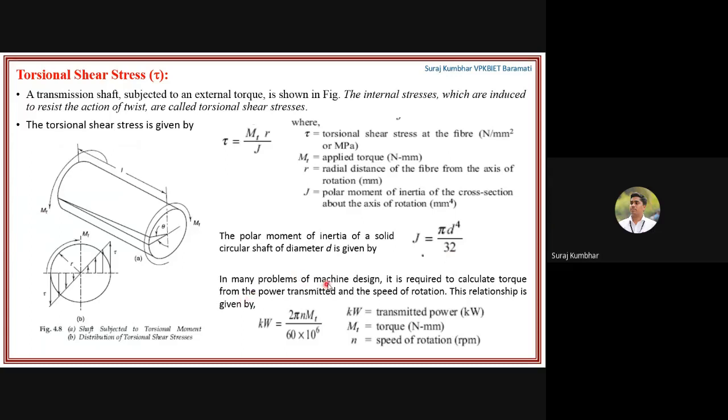In many problems of machine design, it is required to calculate the torque from the power transmitted and the speed of rotation, and this relationship is given by kW is equal to 2 pi n Mt upon 60 into 10 raised to 6. That is our regular formula, P is equal to 2 pi n T upon 60, but here it is in kilowatts, that's why you need to take 60 into 10 raised to 6. Here kW is the transmitted power, Mt is the applied torque, and n is the speed of rotation.